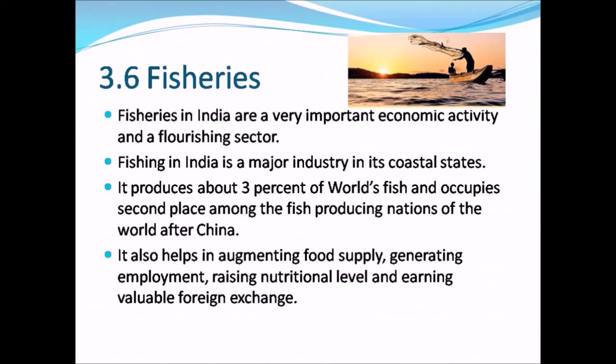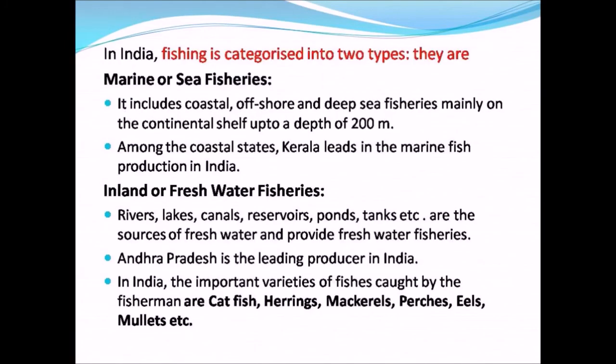They are marine or sea fisheries and inland or freshwater fisheries. Marine or sea fisheries. It includes coastal, offshore, and deep sea fisheries, mainly on the continental shelf up to a depth of 200 meter. Among the coastal states in India, Kerala leads in the marine fish production.